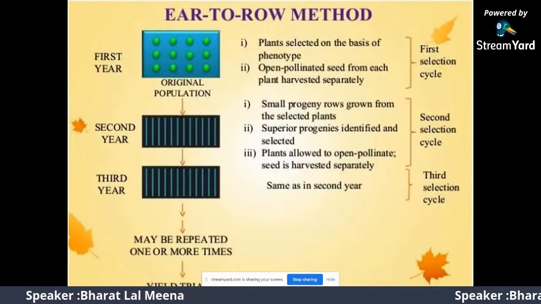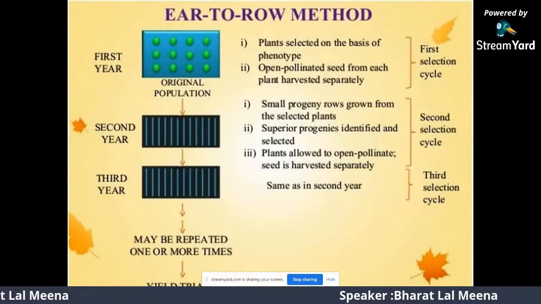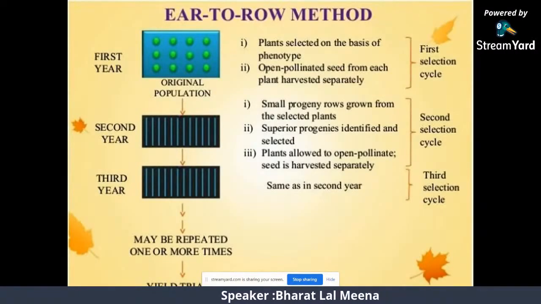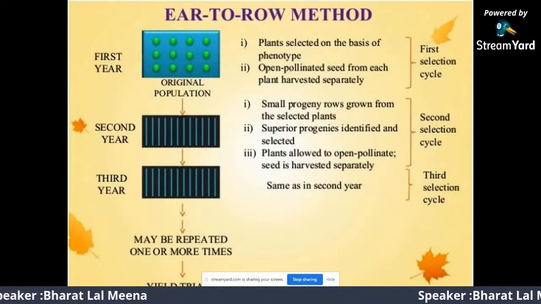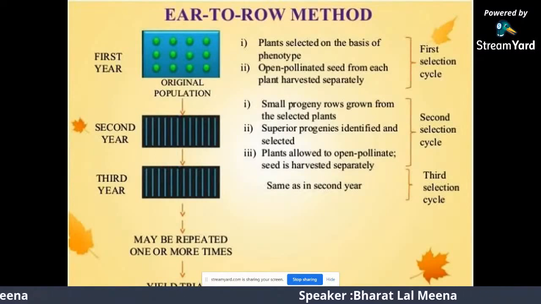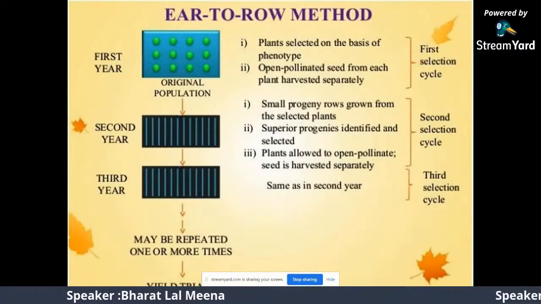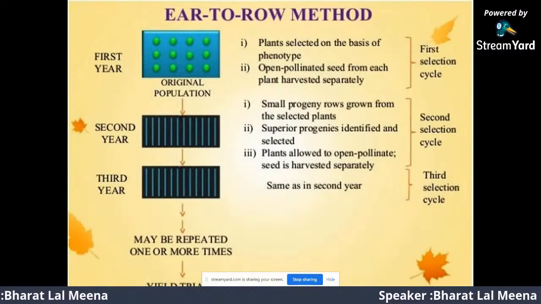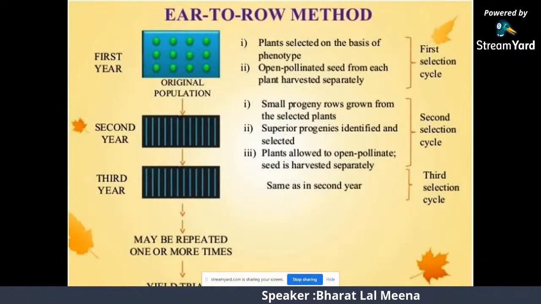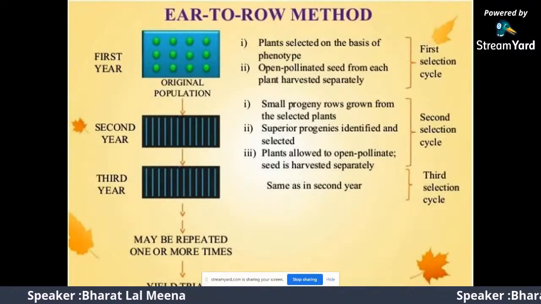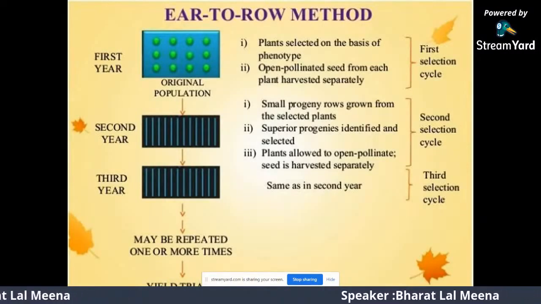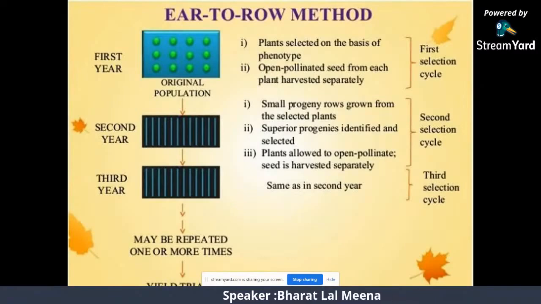Ear to row method. In this method, the plants are selected on the basis of phenotype and open-pollinated seed from each plant is harvested separately. The first cycle is complete. After that, in the second year, the small progeny rows grow from the selected plants and superior progeny are identified and selected, and the plants are allowed to open pollinate. Seed is harvested separately, and the same is repeated in the third year and the next generations.